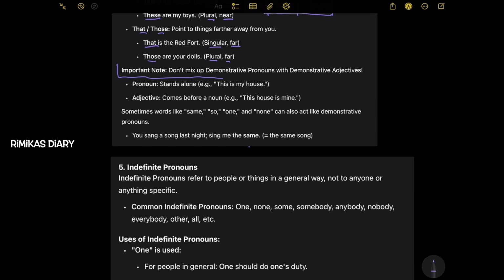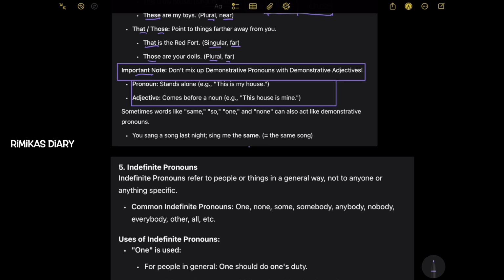So important note. Don't mix up demonstrative pronouns with demonstrative adjectives.